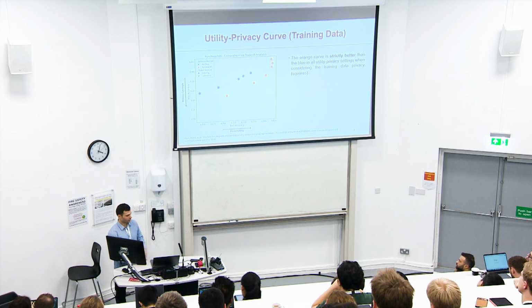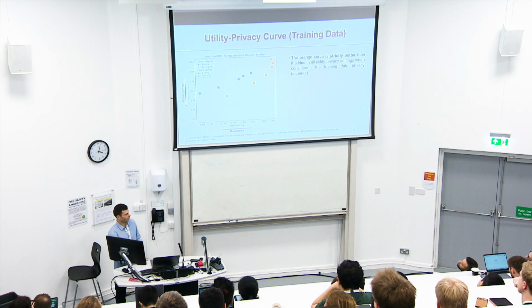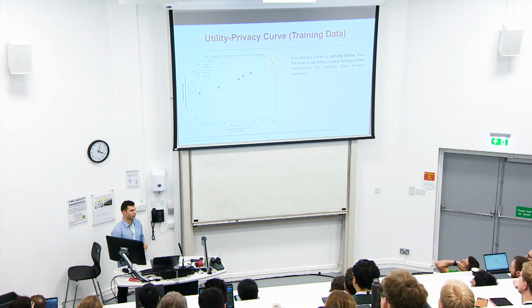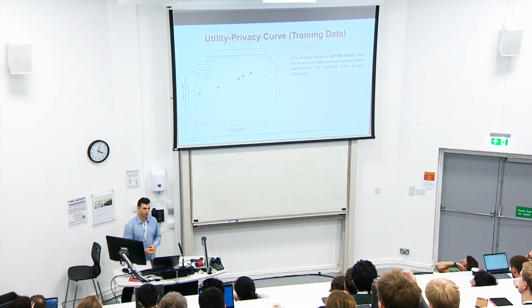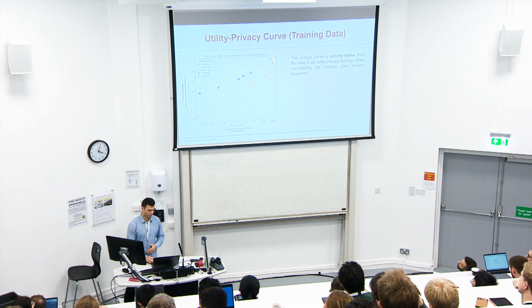However, when looking at this graph, right now we're looking at the privacy leakage only with respect to the training data. And it should be clear that given that the best model would be in the bottom right-hand corner, having the most utility and the least privacy leakage, the orange curve is strictly better than the blue when only looking at the training data privacy leakage.